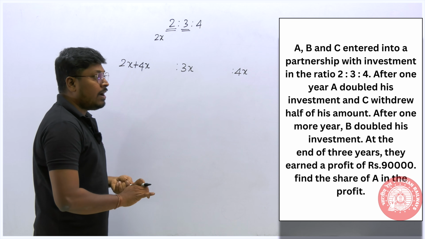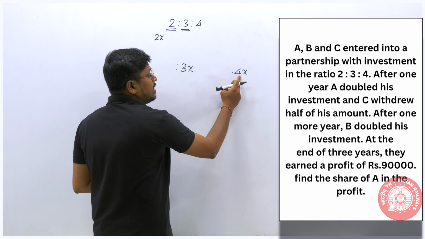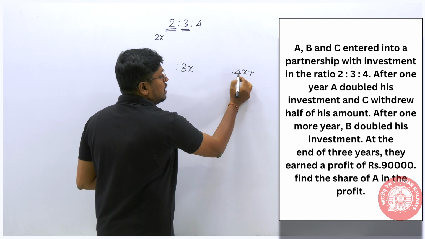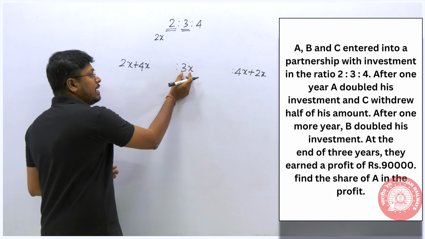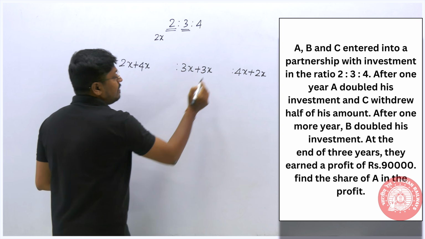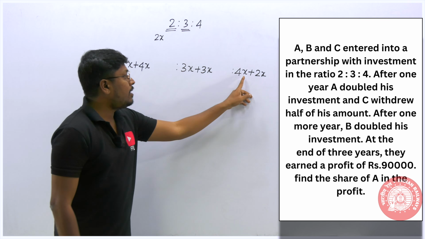And C withdraws half of his amount. So C's investment is 4x. After 1 year, he withdraws half of the amount, so the investment will be 2x. And similarly, here they are not talking about the person B. So for the second year also, he will be investing the same amount, 3x, right? So these are the investments they made in the first year.